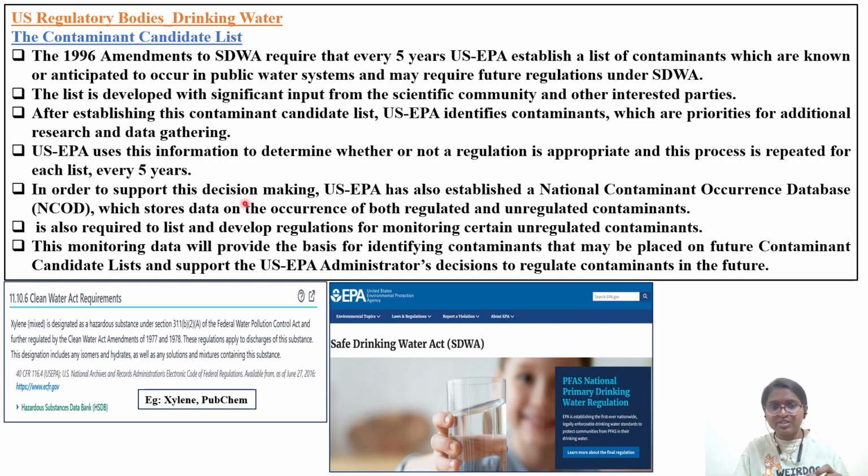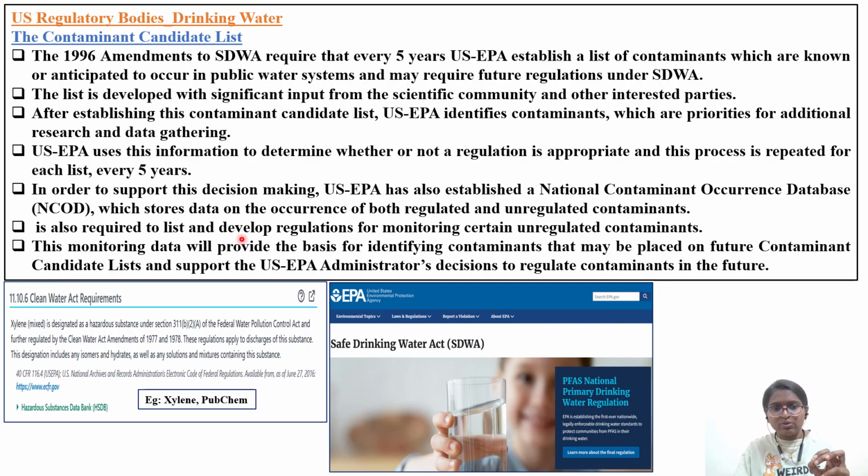In order to support this decision making, US EPA also established the National Contaminant Occurrence Database. So you can go back and check it on the US EPA website. For example, in the case of OEHHA California, you get NSRL and MADL values and the toxicological study details for that particular lead or arsenic in the OEHHA database. Similarly, here you will get NCOD, which stores data on the occurrence of both regulated and unregulated contaminants.